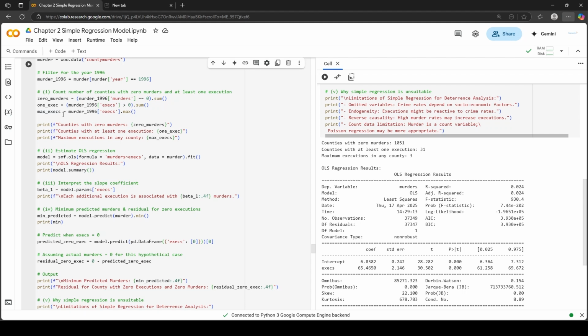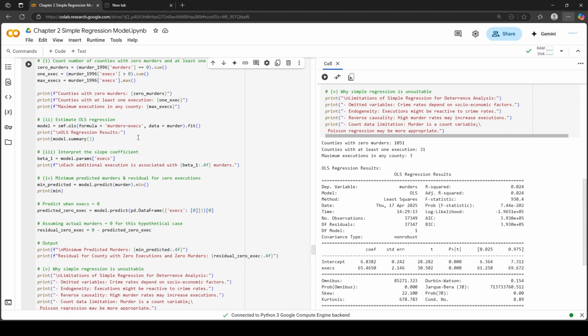And for maximum execution, type the dataset name, and then in the column type executions, and then the dot max function. So counties with 0 murders are 1051. Counties with at least one execution is 31, and the maximum executions in any county is 3.